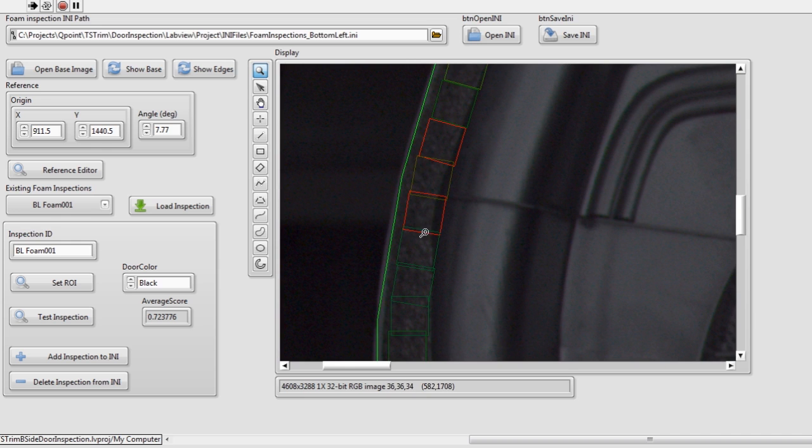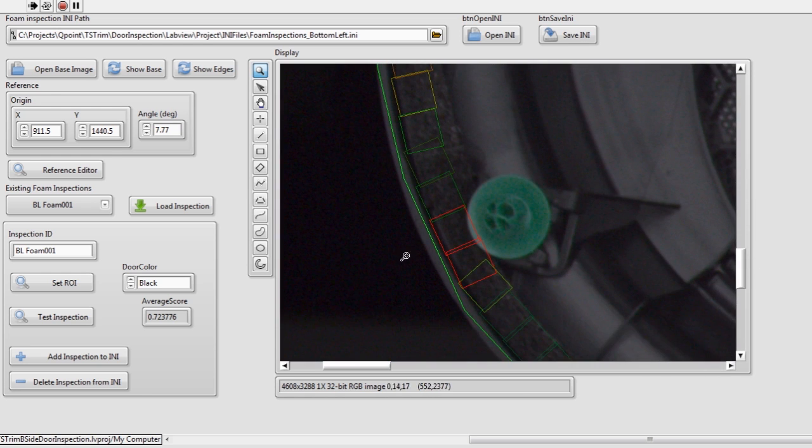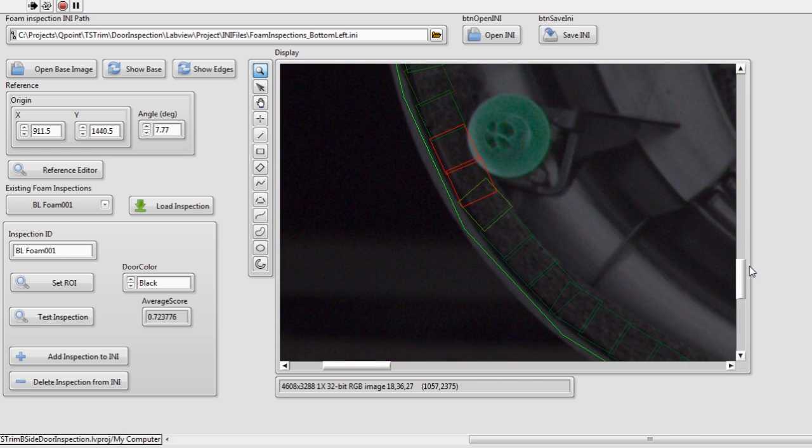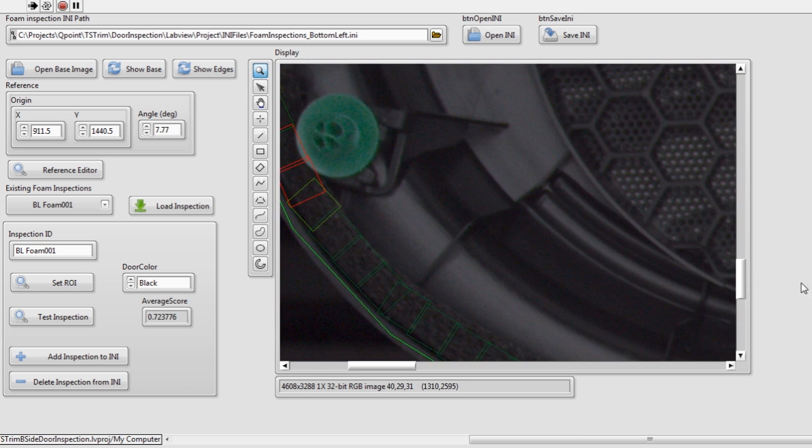This area, the foam is actually starting to get outside of where it should be. This one's messed up because there's that green clip. It seems to be a problem on all of them. When the clip encroaches into where the foam is, a couple of those regions end up getting low scores.